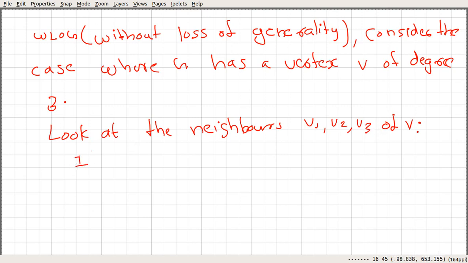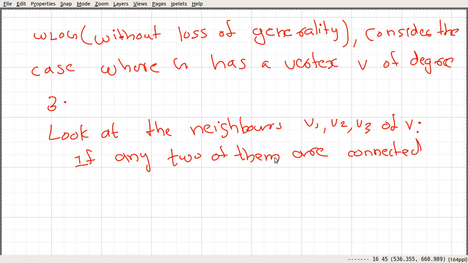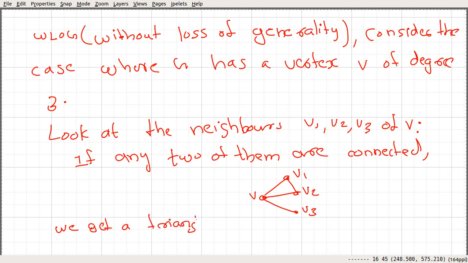Now we can see that if any two of them are connected, suppose that v1 and v2 are connected, then we get a triangle v, v1, v2.